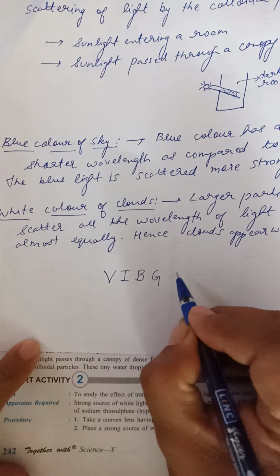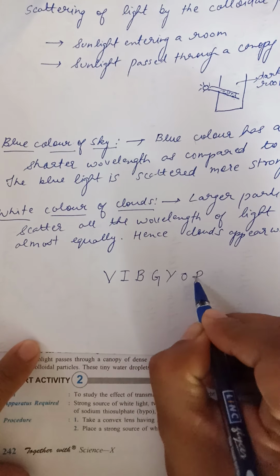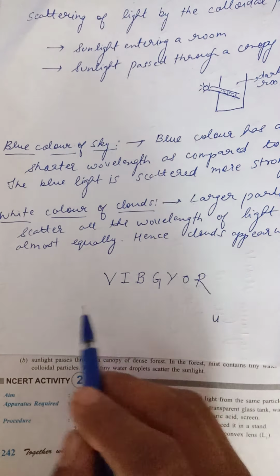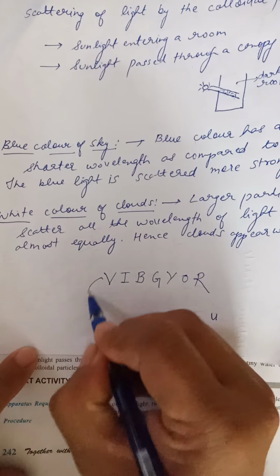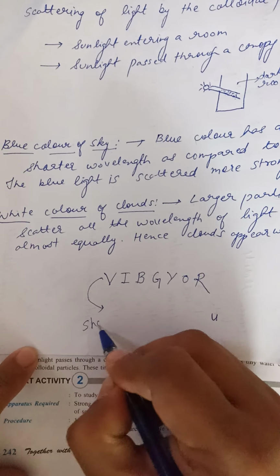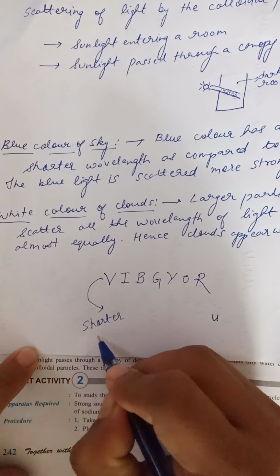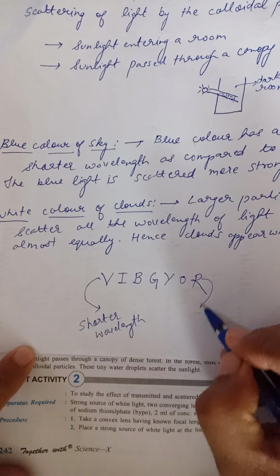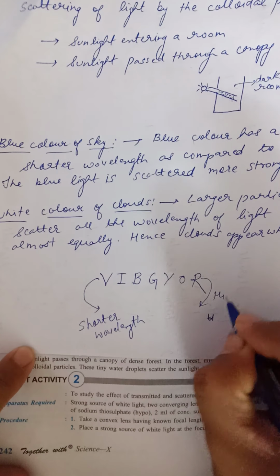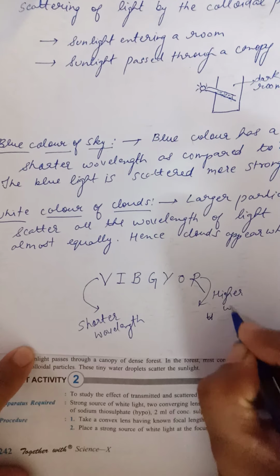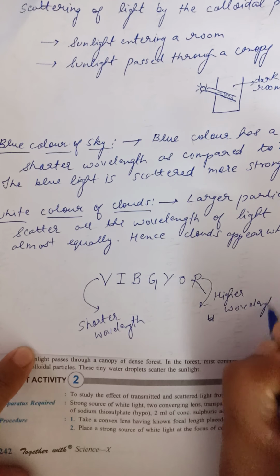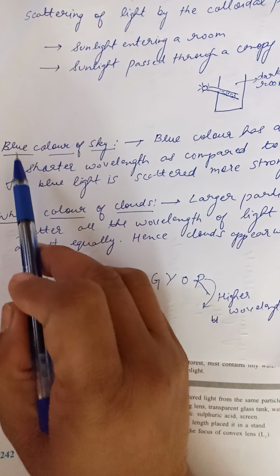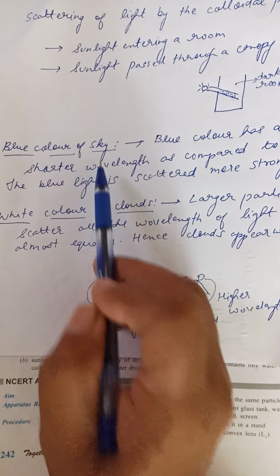Among these, the colors towards one end have the shorter wavelength, and these colors have the higher wavelength. So this concept we will be using here to understand the blue color of the sky.